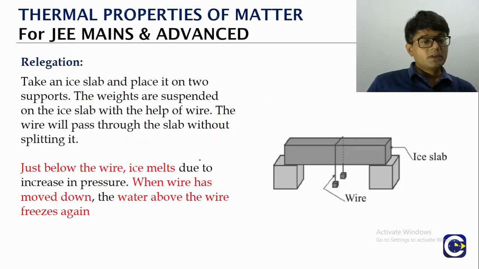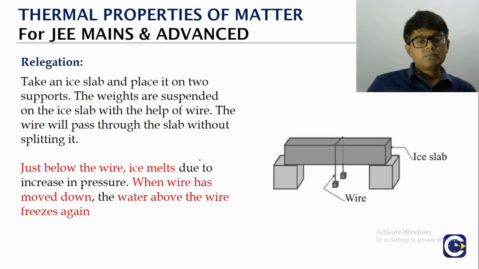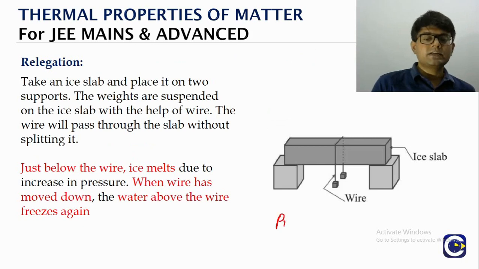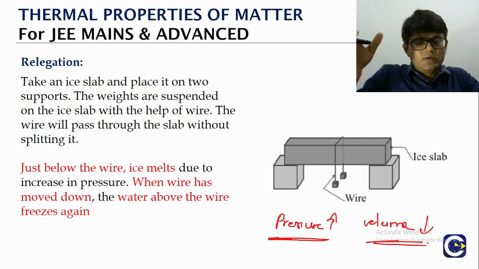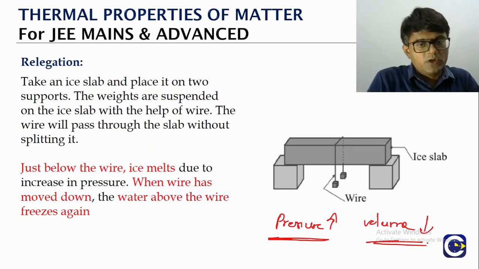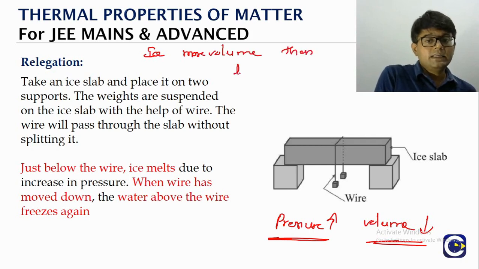Ice has a very peculiar behavior, because normally when you increase the pressure on a substance, the volume should decrease. That is the reason why a gas will convert itself into liquid, and liquid will convert itself into solid. But in the case of water, ice will occupy more volume than the liquid water.